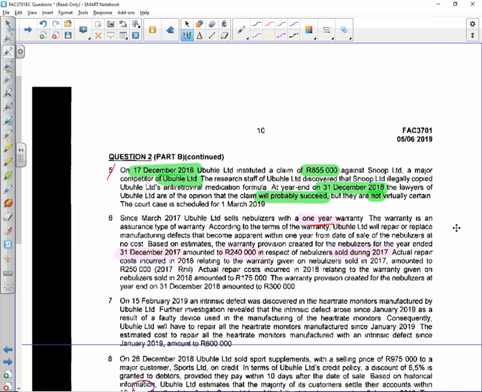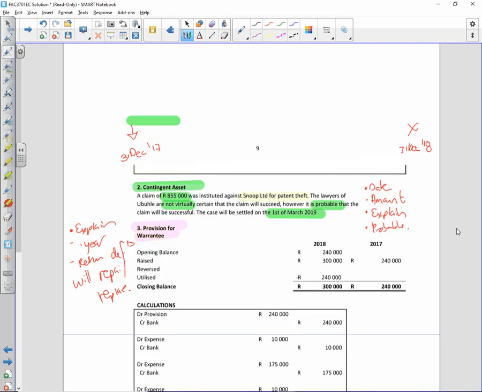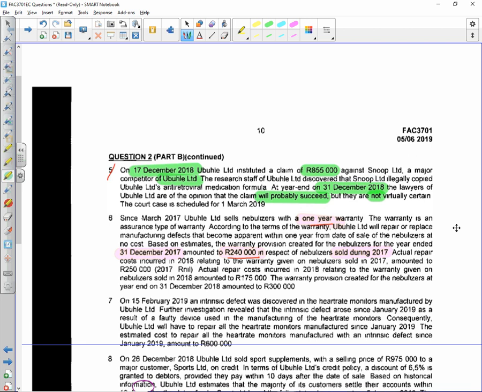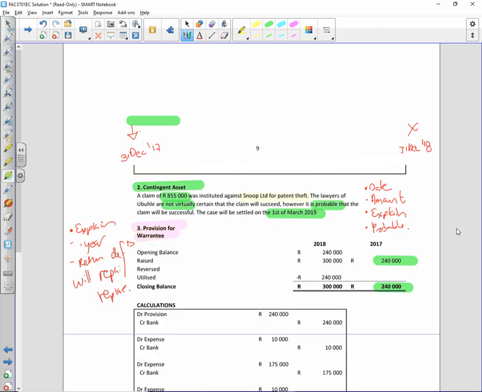Right, so they tell me that there was an amount of 240 provision for 2017, so my closing balance was 240. That means during that year I should have raised 240,000. Actual repair costs in 2018 relating to the warranty given on nebulizers amounted to 250. Can I reverse a larger provision than what I have created? So I'm limited in reversing that provision.